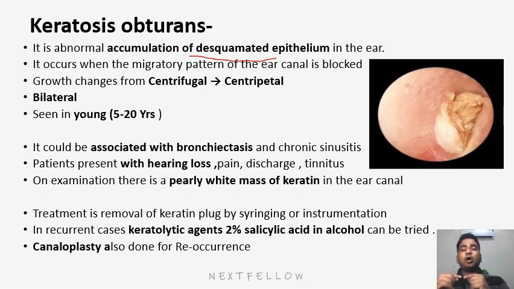So what happens in a normal human body? This debris, or epithelial debris, will just come out of the ear by mixing with the wax. The process is that the cilia beat centrifugally, so all this collection will come out. Suppose sometimes this ciliary function is hampered, or the growth changes from centrifugal to centripetal, that is, going inside, collecting inside.